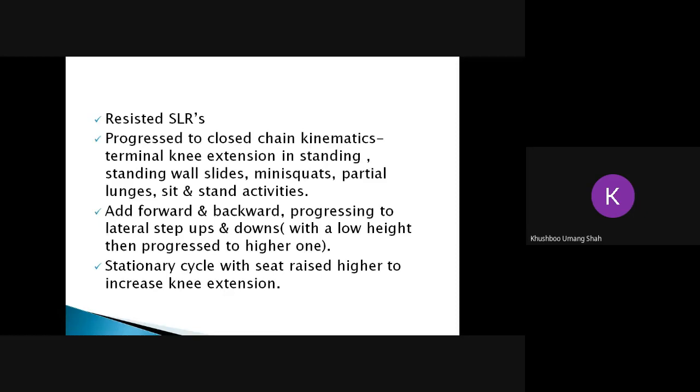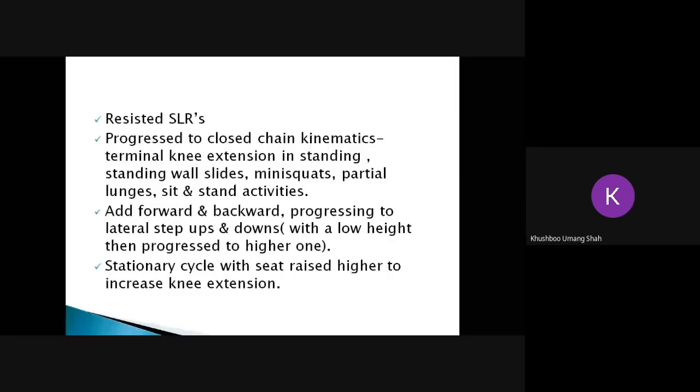You can go for partial lunges. You can go for marching in a particular place. You can also go for heel raise, toe raise. You can also do forward walking, backward walking, side walking, but keeping in mind the patient's age, strength, range of motion, everything, because no two patients are the same. Next slide.